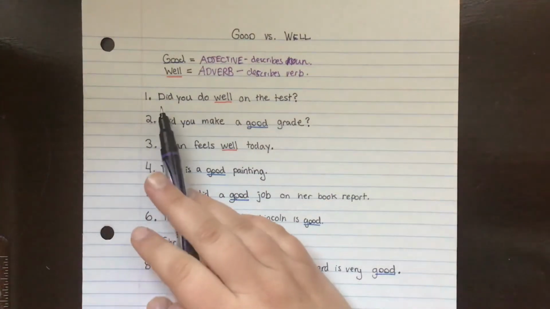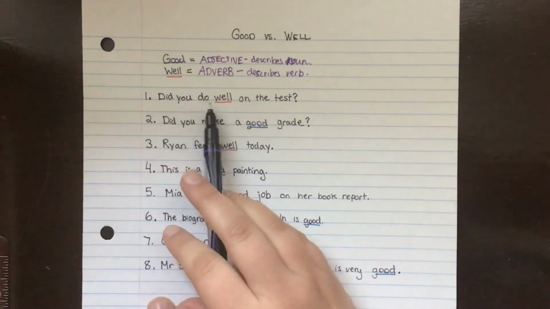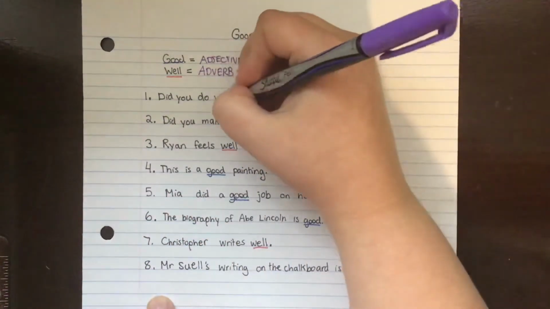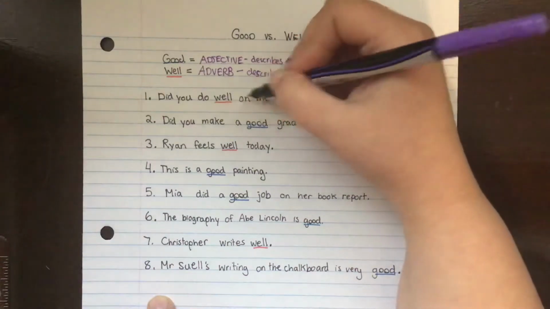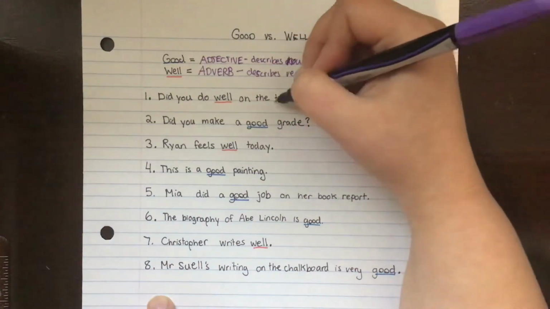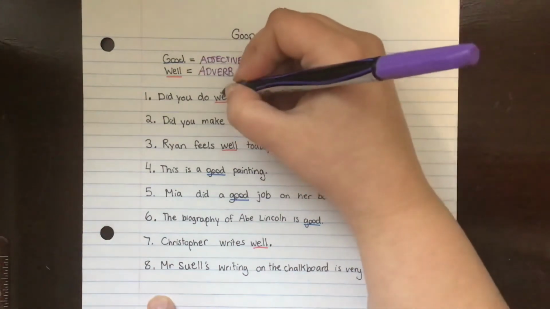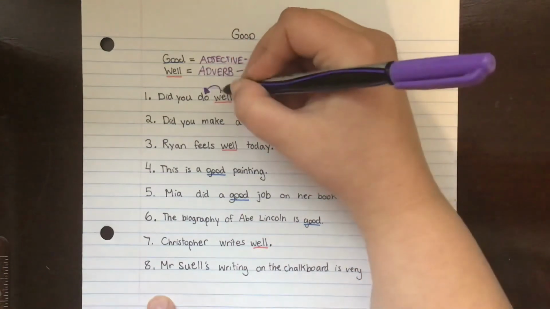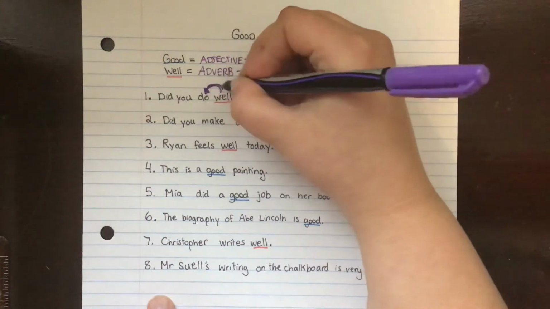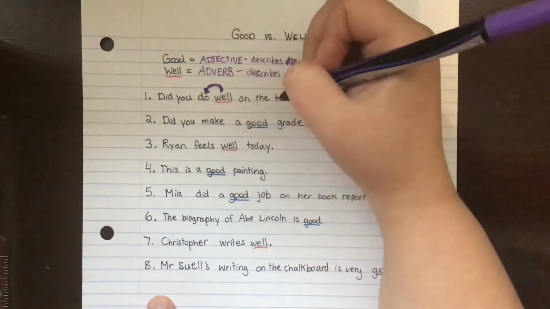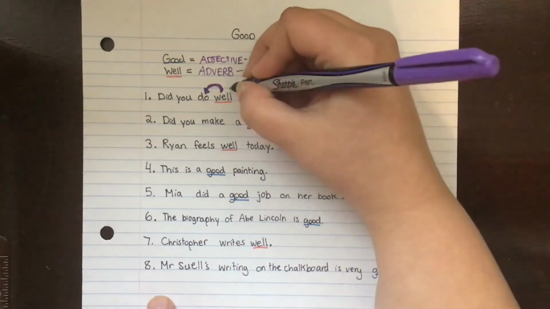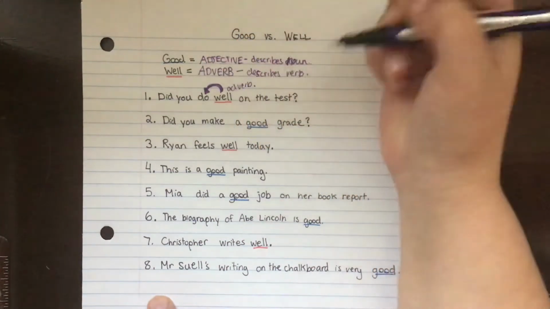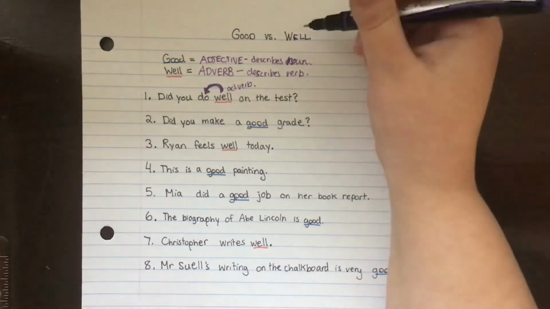In number 1, our sentence reads, "Did you do well on the test?" Did you do well? What is well describing? Is it describing the test? You have a well test? Nope. It's describing how the person did on the test, or how do they do. And do is a verb. Therefore, this should be the adverb. And in this case, well is supposed to be the adverb.